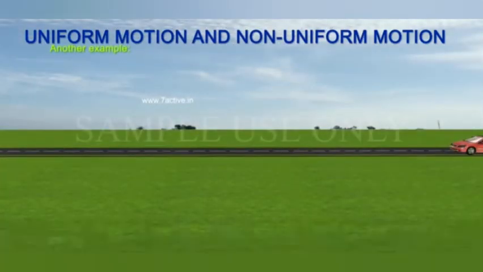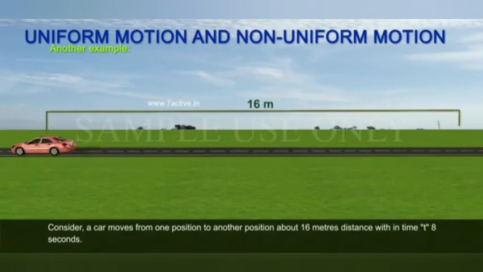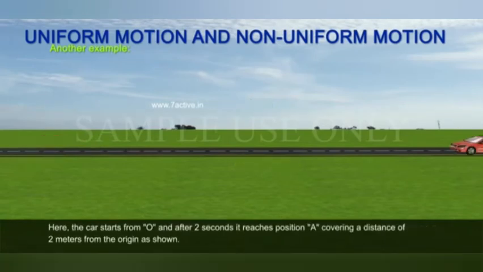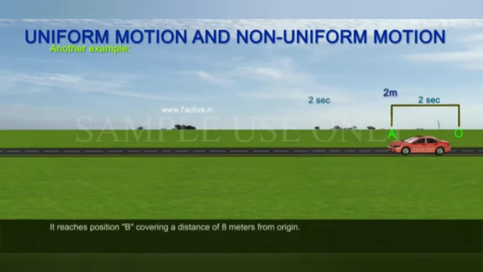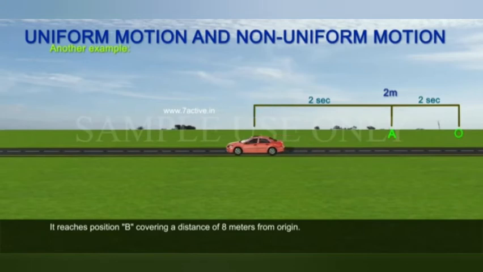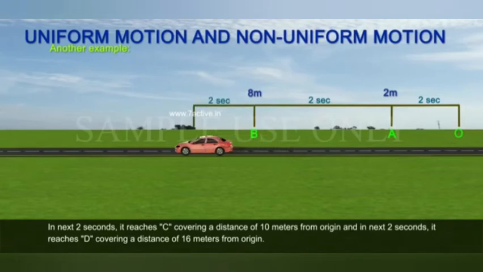Another example. Consider a car that moves from one position to another, about 16 meters distance, within time t equal to 8 seconds. Here, the car starts from O and after 2 seconds it reaches position A, covering a distance of 2 meters from the origin as shown. It reaches position B covering a distance of 8 meters from origin, and in the next 2 seconds it reaches C